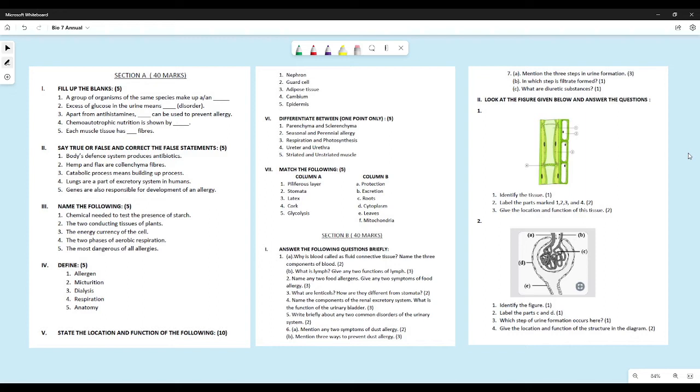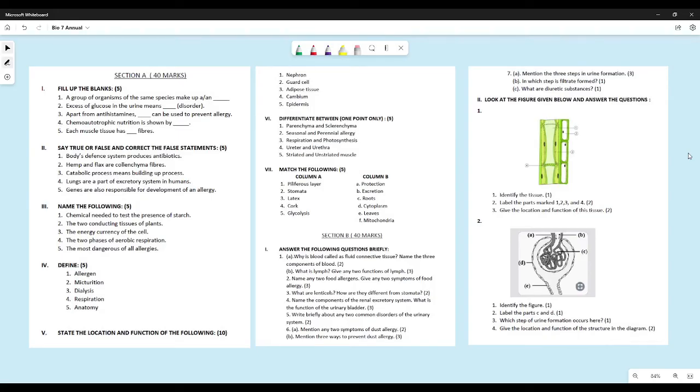What are lenticels? How are they different from stomata? Lenticels are small openings on the stem. You could have written they are found on stem, whereas stomata are found on leaves. Or you could have written lenticels are open the entire day, whereas stomata open only during daytime, during the process of photosynthesis.